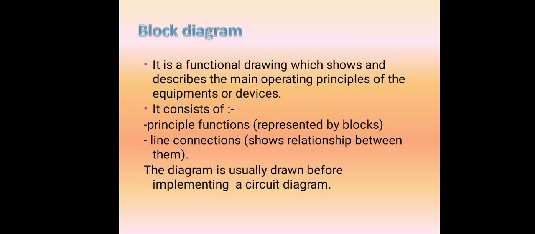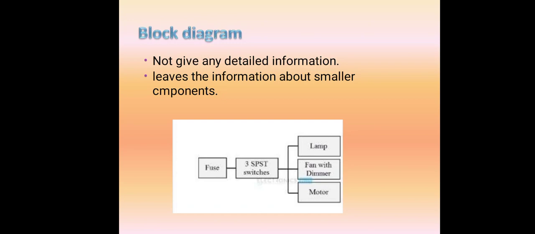It is a functional diagram drawing which shows and describes the main operating principle of the equipment or device. It consists of principal functions represented by blocks. Line connections show the relation between them. The diagram is usually drawn before implementing any kind of electrical circuit. You can see here there is a fuse, a SPST single pole single throw switch, and then it is connected to the corresponding lamp, fan and motor. So these are represented as blocks. The relation between the blocks, connected through lines, is generally called the block diagram.